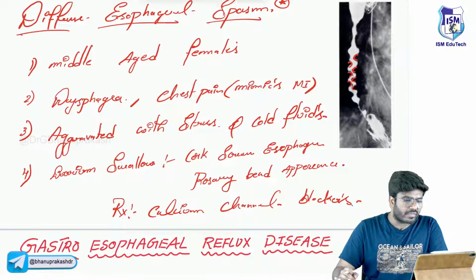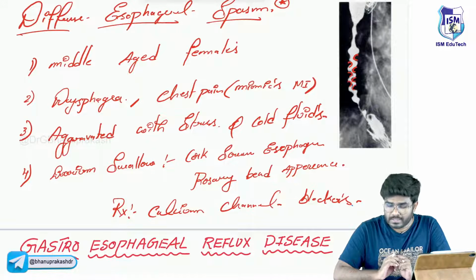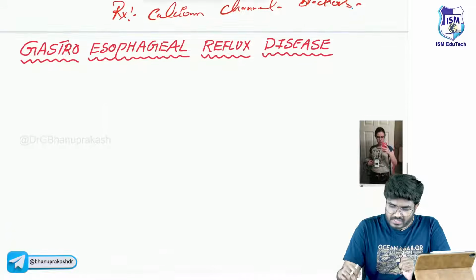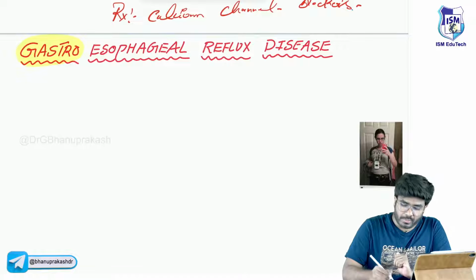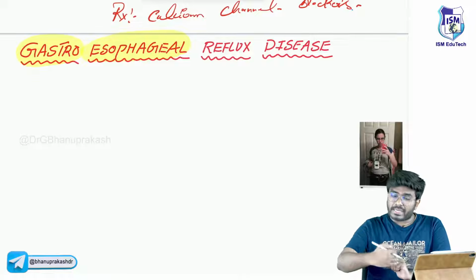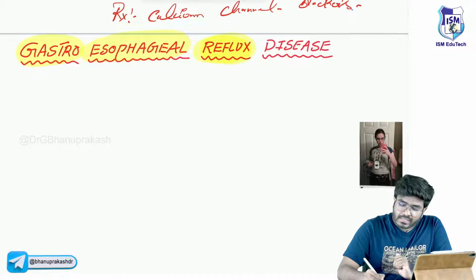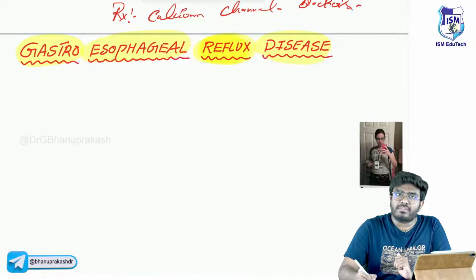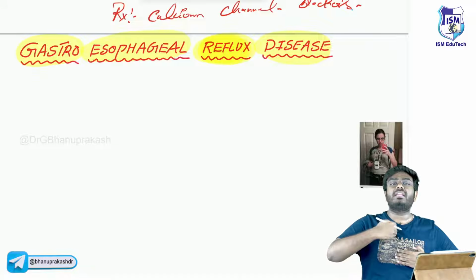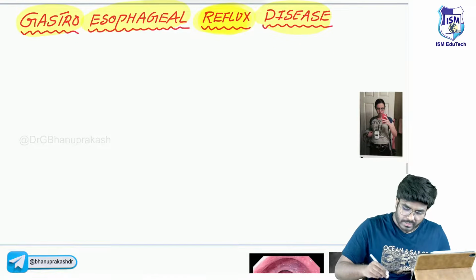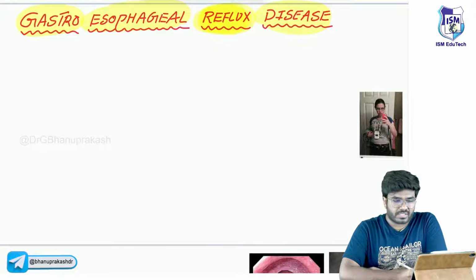Now, after diffuse esophageal spasm, the next topic which I want you to know is gastroesophageal reflux disease, GERD. In the name itself, it's there: gastro means from the stomach into the esophagus, there is a reflux. Reflux of what? Reflux of the acid. The acid from the stomach is getting refluxed back into the esophagus. So, this is gastroesophageal reflux disease.